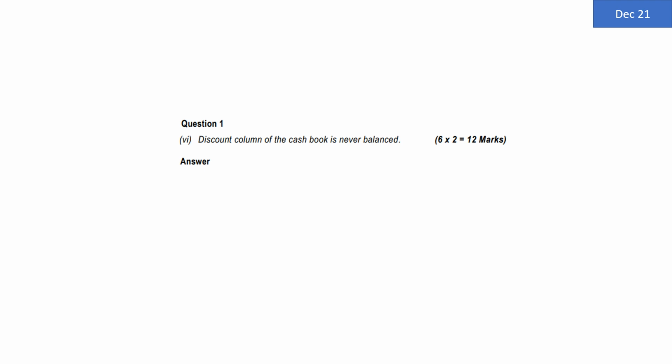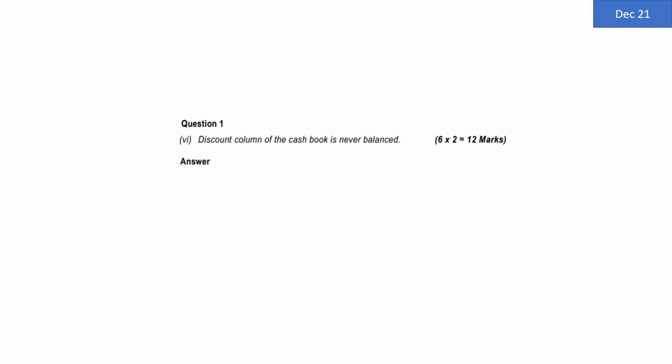Cash column will be balanced. Bank column will be balanced. So automatically in exam circumstances, there is a chance that out of hurry, you may say that yes, the discount column is also required to be balanced. But please remember that although the name is three-column cash book, it does not mean there are actually only three columns. In reality, there are four columns. The debit side is cash, bank and discount allowed, and the credit side is cash, bank and discount received.